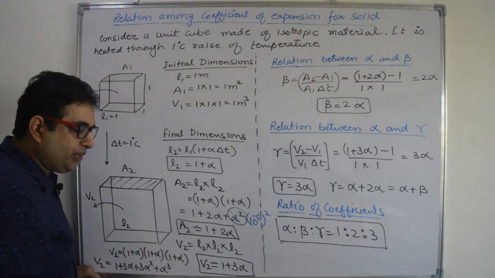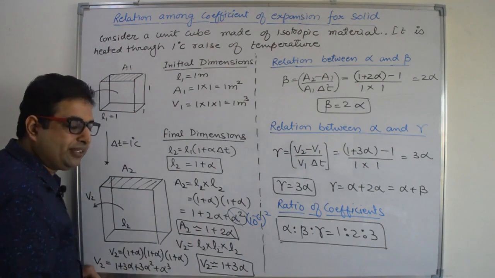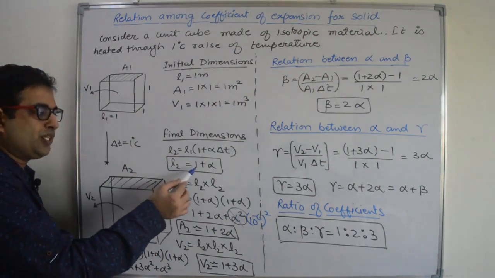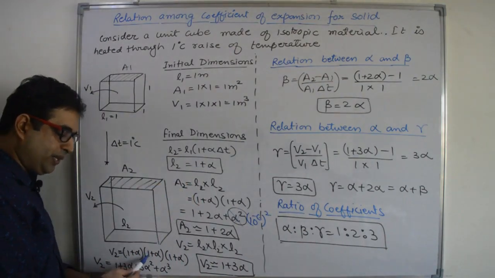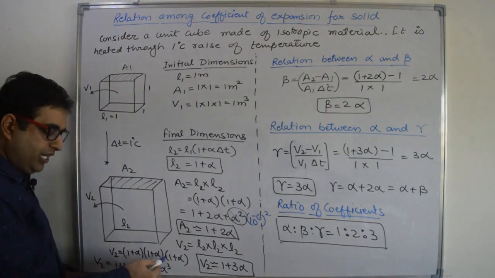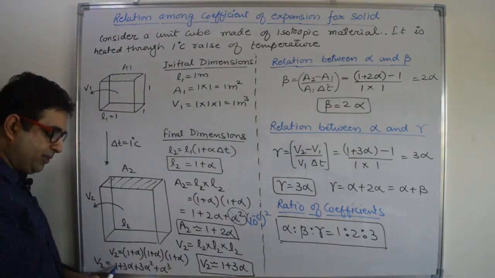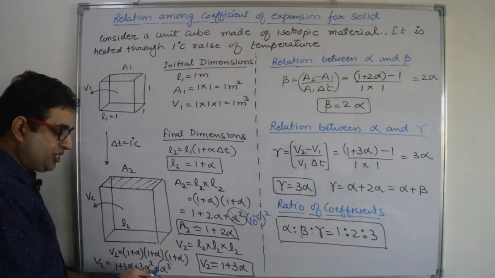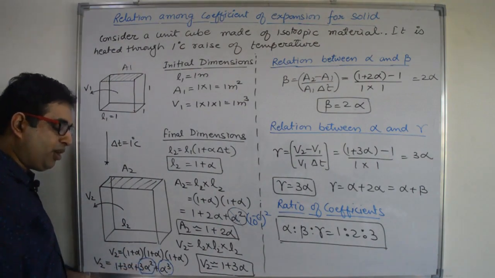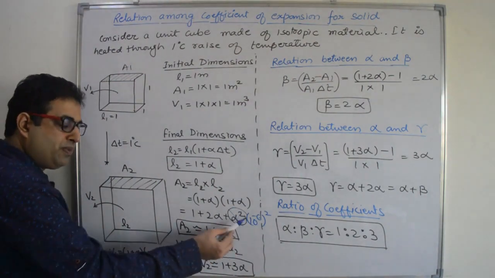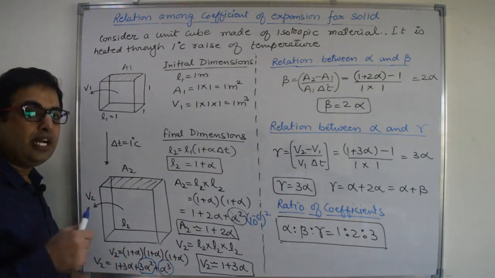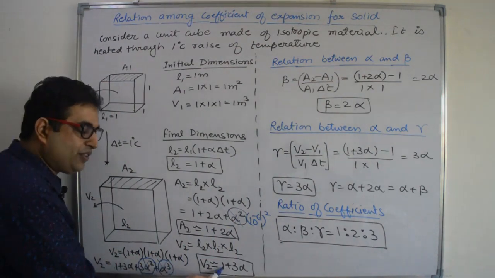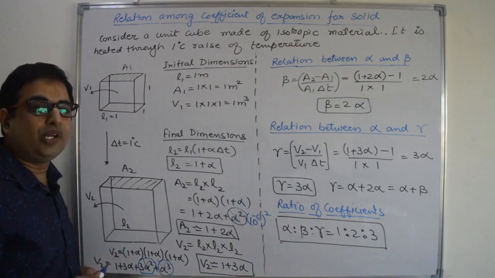Now let us calculate the volume. Volume is length into width into height. All values are equal to L2. Put the values of L2. L2 is 1 plus alpha. So 1 plus alpha into 1 plus alpha into 1 plus alpha. If you multiply it and open it, you will get 1 plus 3 alpha plus 3 alpha square plus alpha cube. These two terms are again very, very small. Because alpha is very small, so square and cube terms are very, very small, so we will neglect them. What we will get? We will get 1 plus 3 alpha as the final volume.